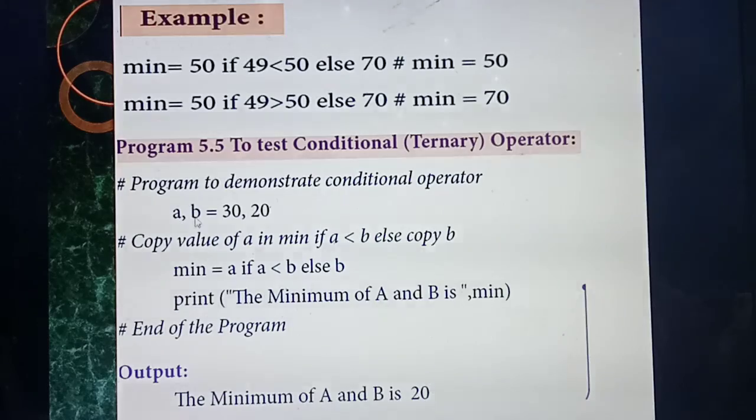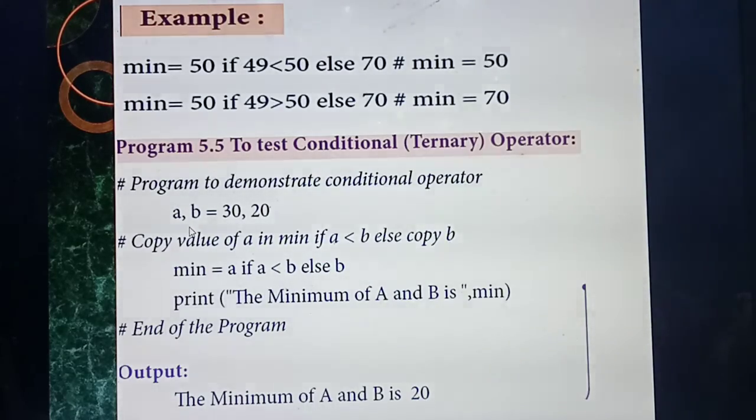Okay, listen carefully. They are giving the values of A and B as 30 and 20. The value of A is 30 and the value of B is 20. What's the name of this line, students? Yesterday you studied, no? A line that starts with a hash symbol is a comment line, isn't it? So will the compiler or interpreter take this line to execute? No. This is all for your understanding.